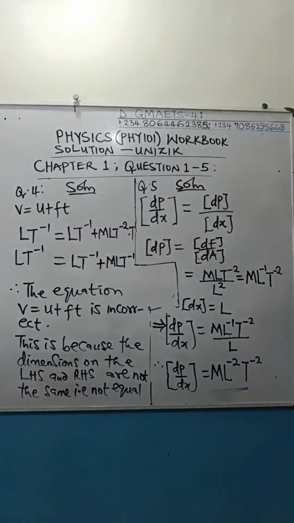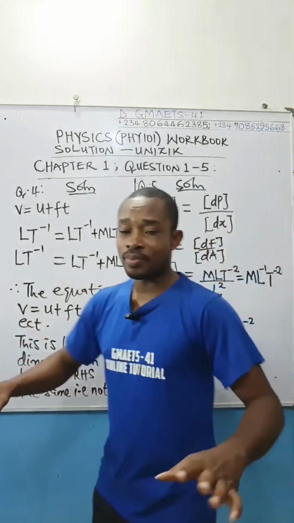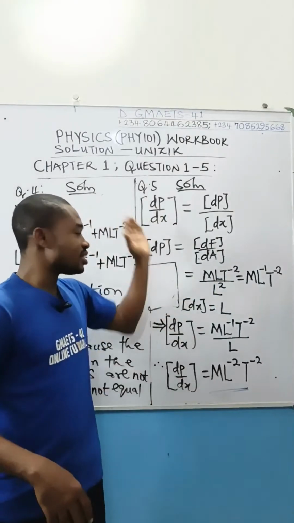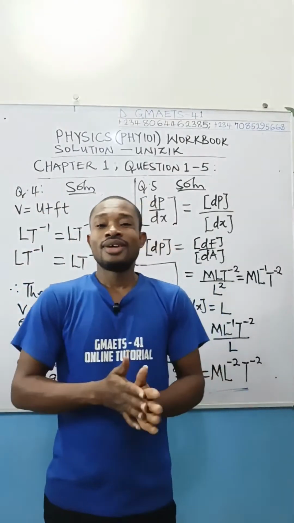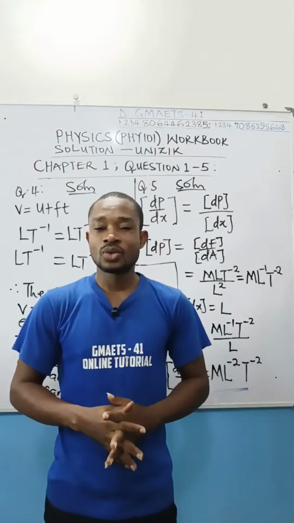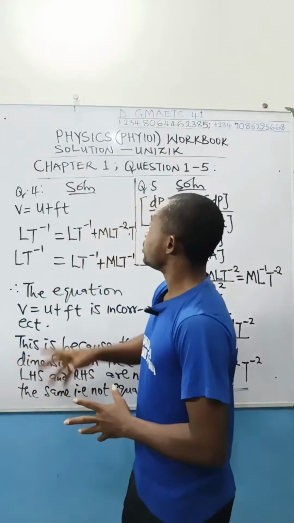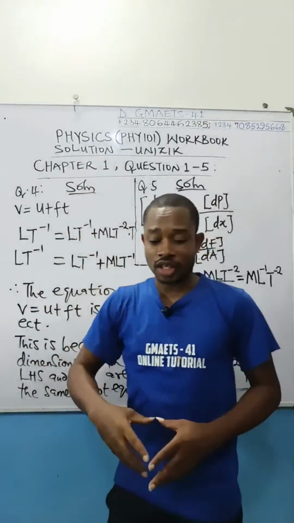I hope you love this work very well. You love what has been done for you. See that this is simply 1 plus 1. And this is the solution to your chapter 1, question 1 to 5, physics 101, extracted from dimension.